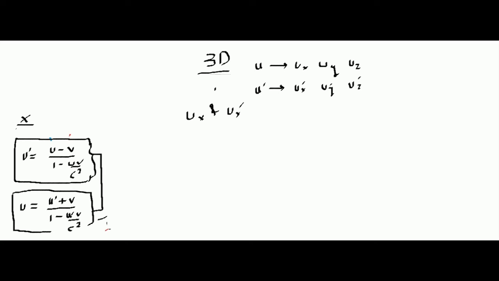Remember, this formula is along the x-axis. The formula said that ux dash will be ux minus v divided by 1 minus ux v by c square. So this is the same as the previous formula.